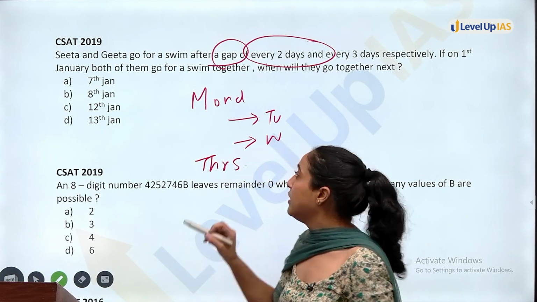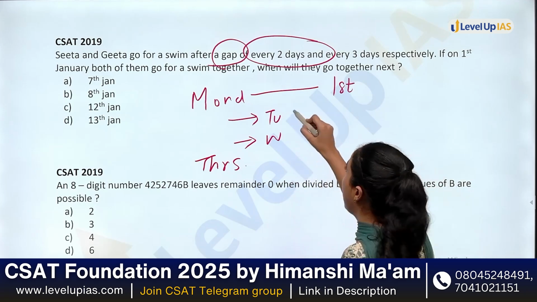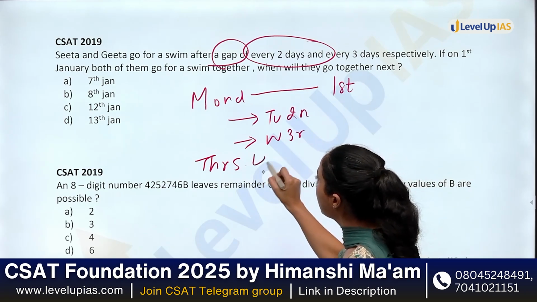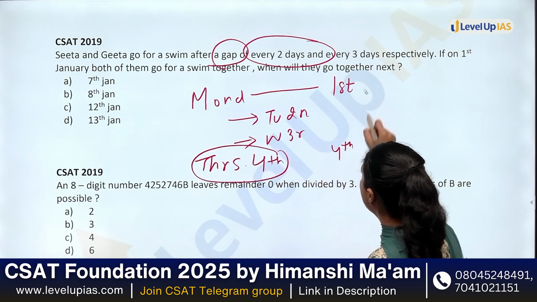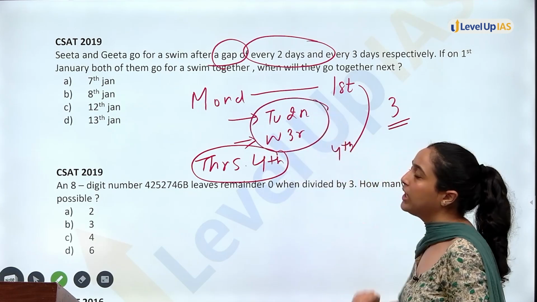That means if Monday is the first day on which I took the class, I am not taking class on 2nd, I am not taking class on 3rd, I will take class on 4th. So basically the difference is 3 because the gap is 2 days.